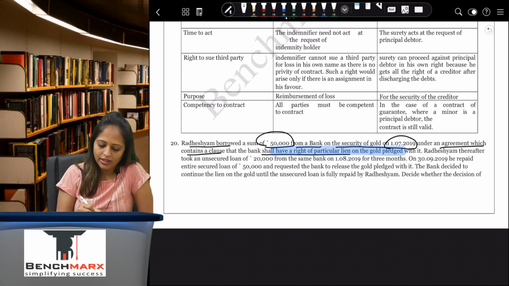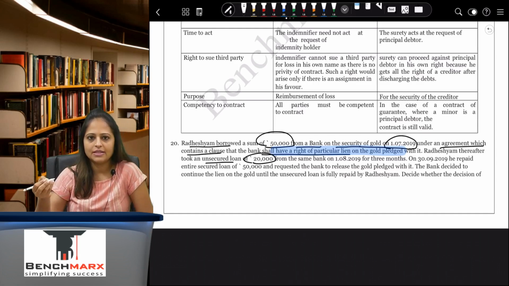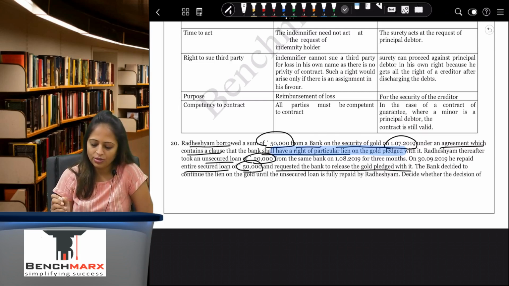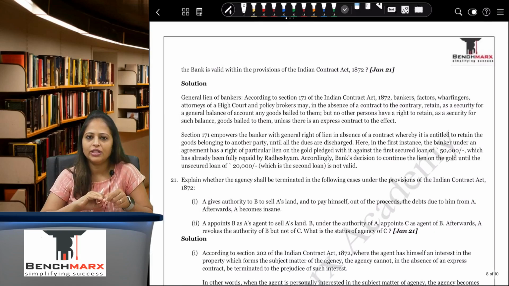Radheshyam thereafter took an unsecured loan of 20,000 from the same bank on 1st August 2019 for 3 months. On 30th September, he repaid the entire secured loan of 50,000 and requested the bank to release the gold pledged. The bank decided to continue the lien on the gold until the unsecured loan was paid. Discuss under the Indian Contract Act whether the act of the bank is valid.